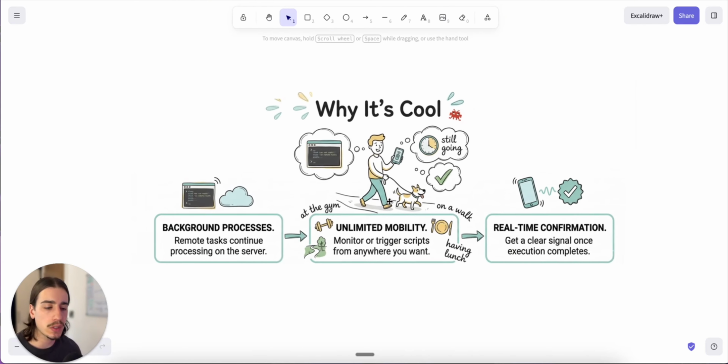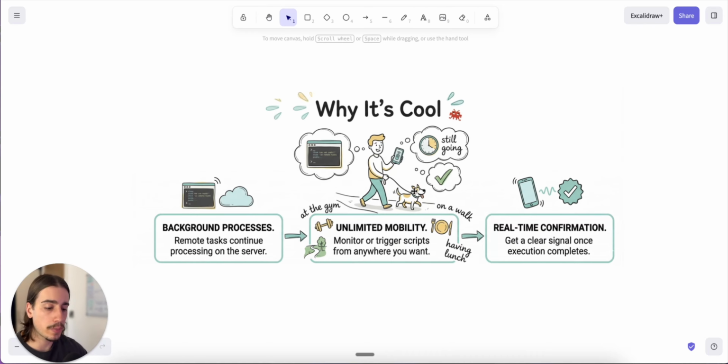So why this new feature is so cool, and I can see it being massive for Claude Code. Now, background processes, which we mentioned earlier, remote tasks continue processing on the server. So you can use Claude Code when you're out and about, walking your dog, at the gym, going shopping, whatever you want really. Now that you can do that.